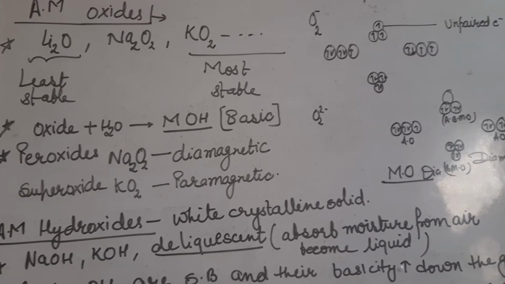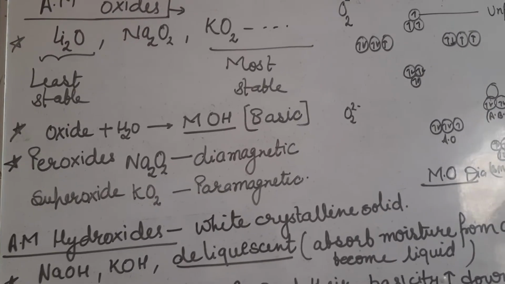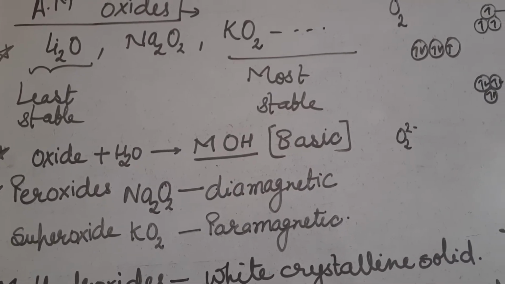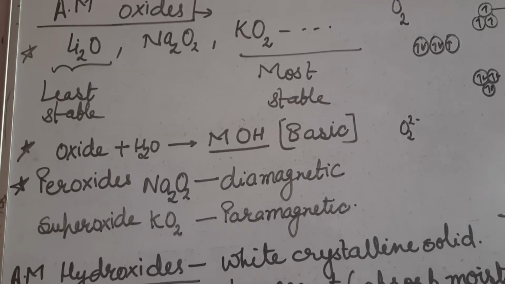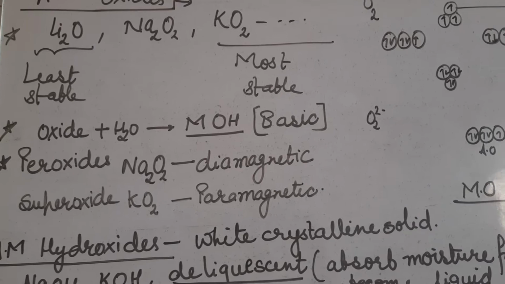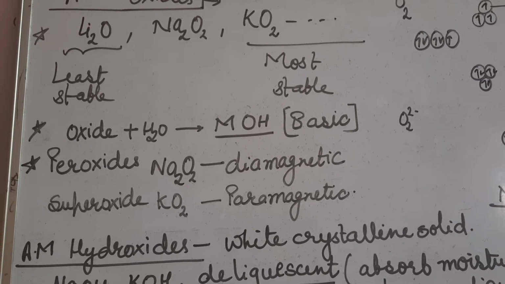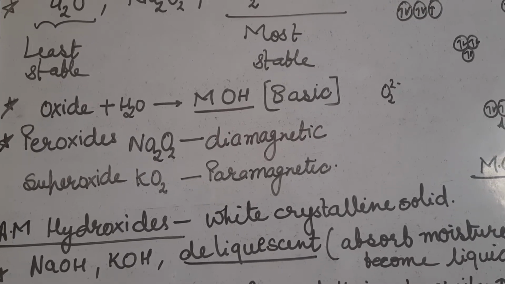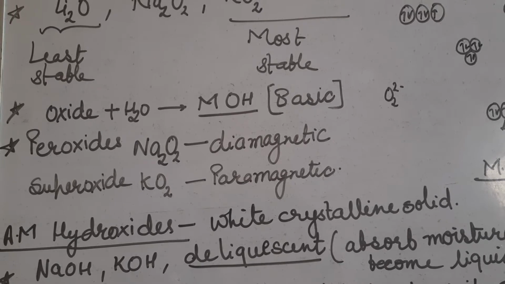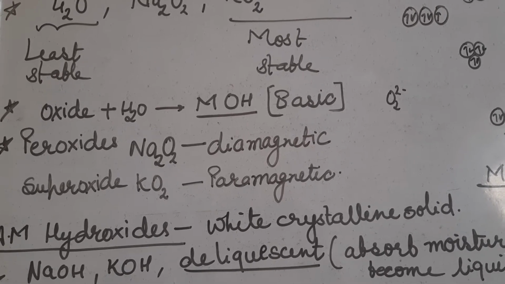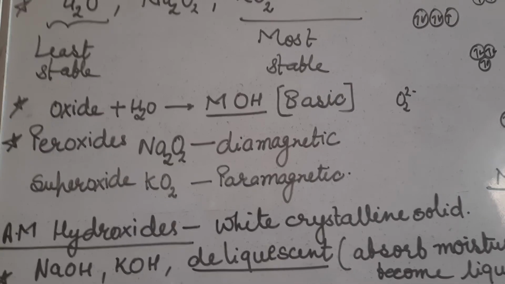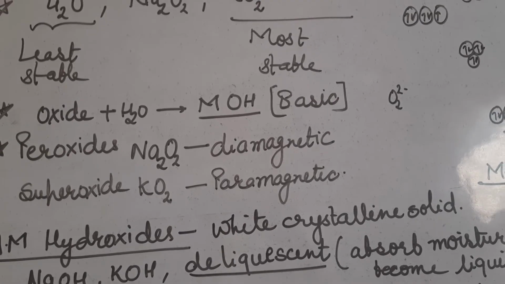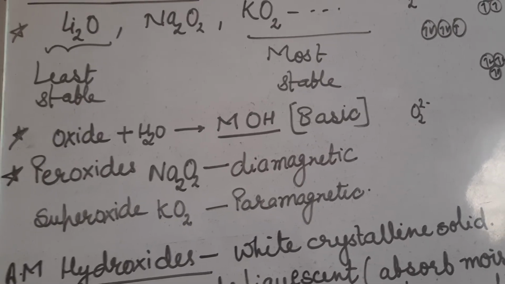Simple oxides in the case of alkali metals are least stable, but as we move toward peroxide and superoxide, the stability of oxides will increase. Metal oxides, superoxides and peroxides react with water to form metal hydroxide, which is basic in nature, because when you dissolve them in water they release OH ion, which shows their basic nature.